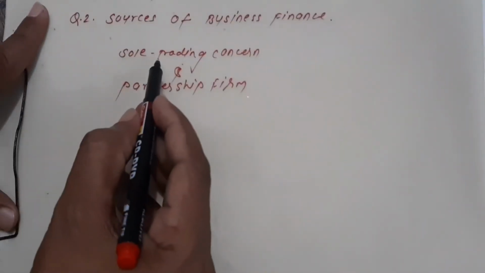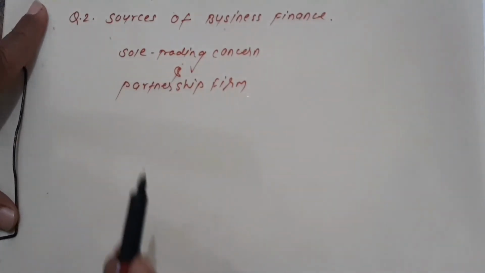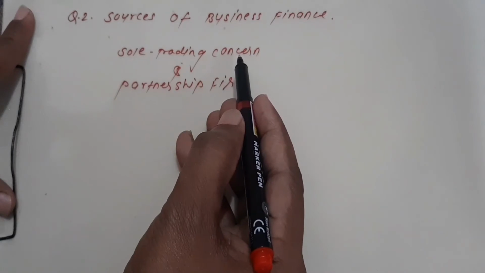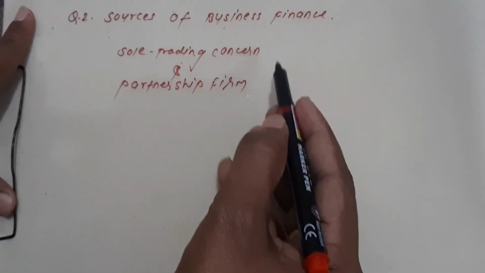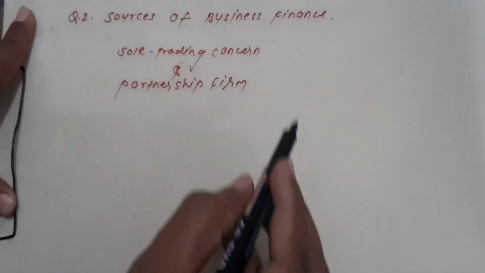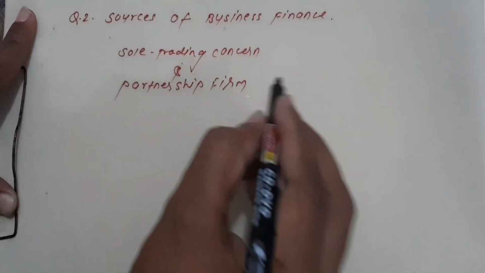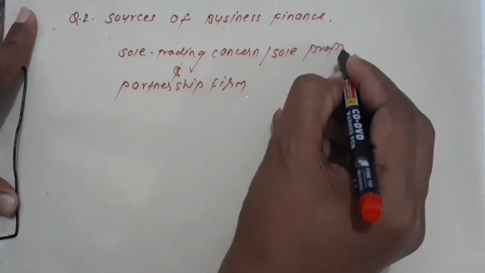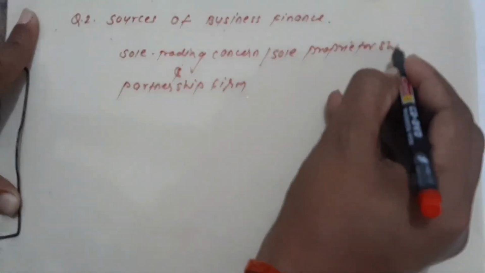Now, see, what does sole trading concern mean? Sole trading concern means the business which is run by a single person, and he himself is the owner of the business, manager of the business, leader of the business, director of the business, each and everything. That is also known as sole proprietorship business. Now this is one thing, and secondly there are companies.